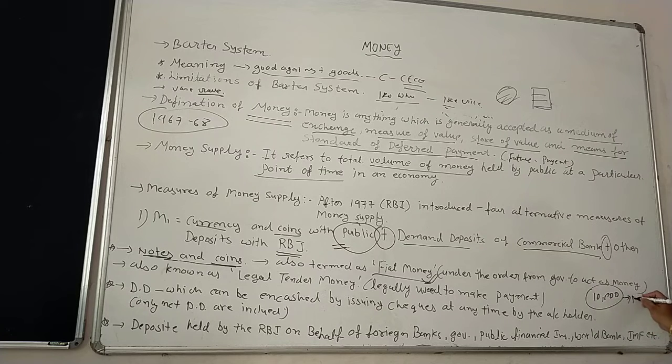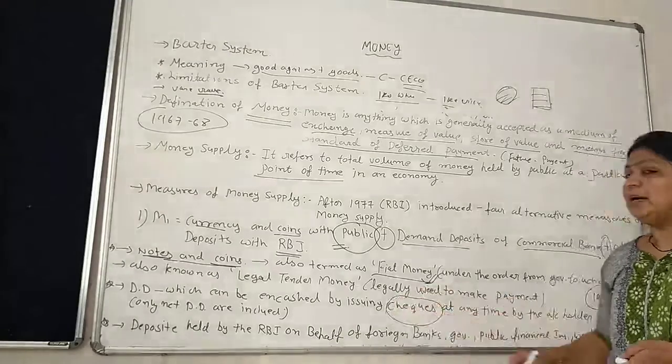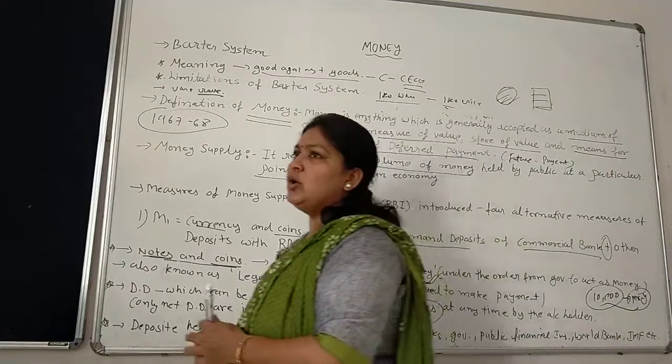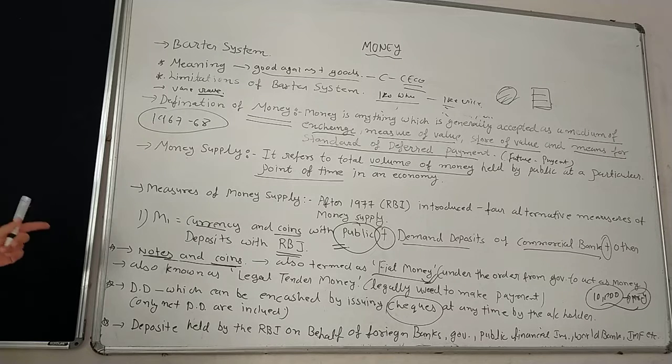Suppose Mr. Y, okay, I did not give cash to Mr. Y, but in place of cash I give a cheque to Mr. Y, and that is also acceptable because it is a demand deposit of the commercial bank. So legally, cheques are also called demand deposits. But in demand deposits, only net demand deposits are included here.